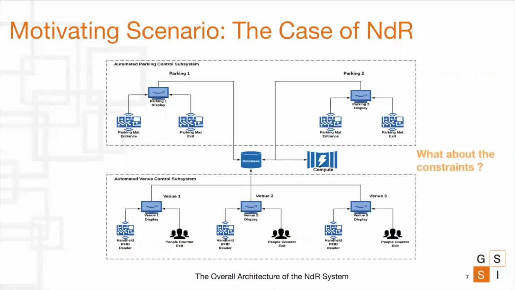Then the question is, what about the constraints? How can the uncertainties of power issues and data traffic be handled?